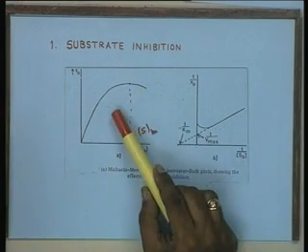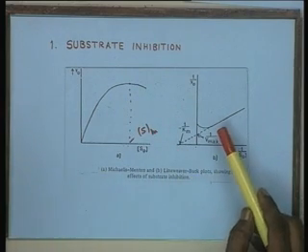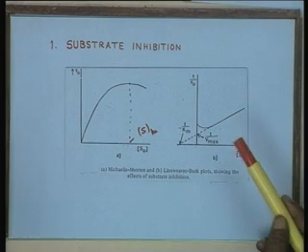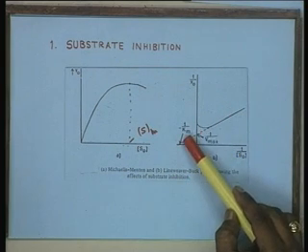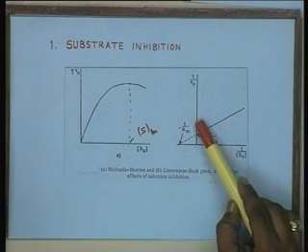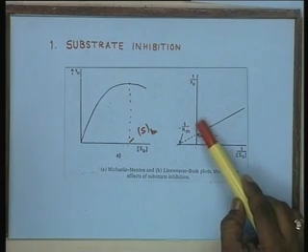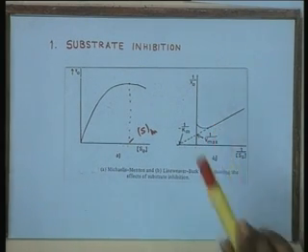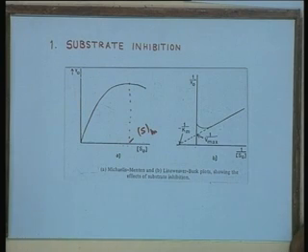Now this effect can also be visualized in the classical Lineweaver plot. Instead of giving you a straight line, it becomes convex to the x axis, and that can give you an indication that the enzyme catalyzed reaction is having some kind of substrate inhibition. There are a number of examples in practice for such behavior in reactions.